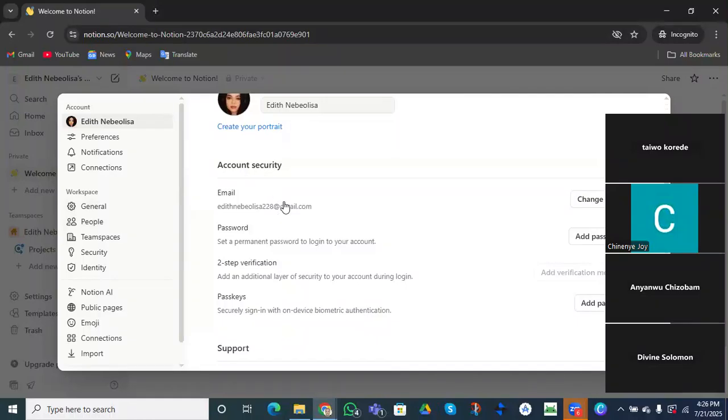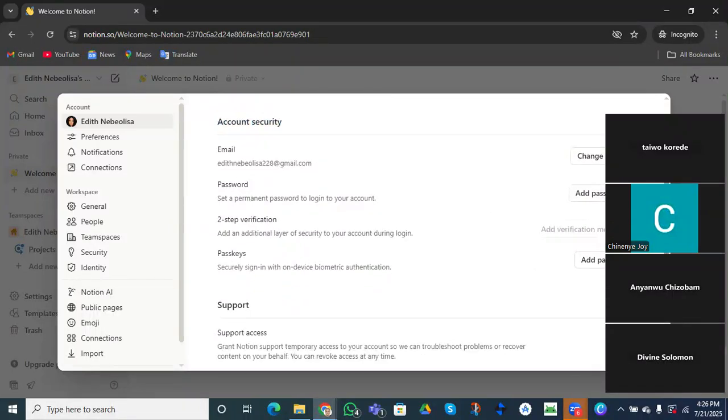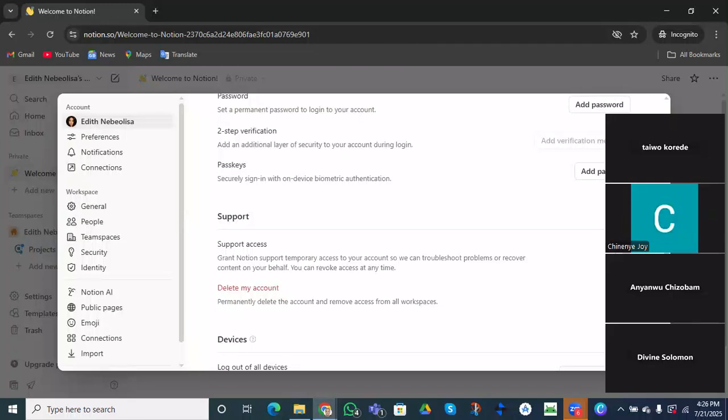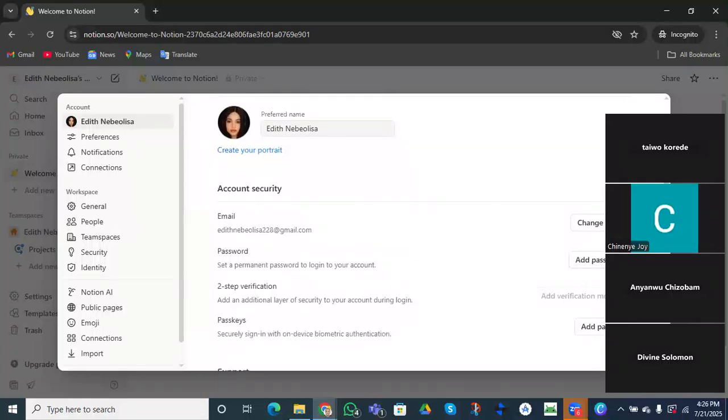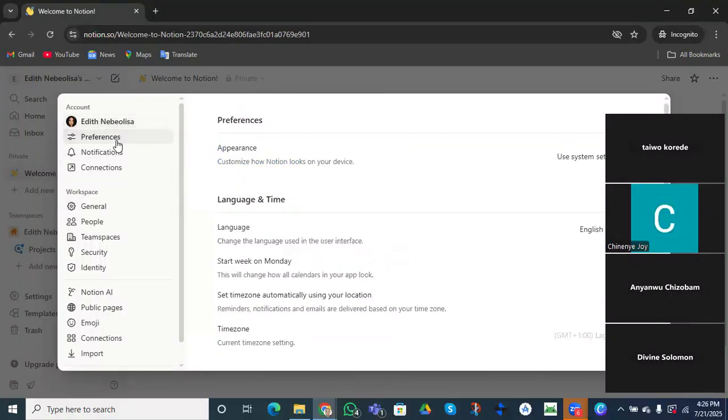This is the email we use to log in, the password, our two-step verification. If you want to add one, it's encouraged to add a two-step verification, right? When you move down more, you are going to see your support access and a lot more, like deleting your account. You are not here to delete your account, right? So let's just leave that section.